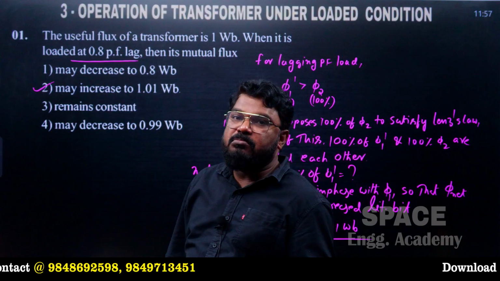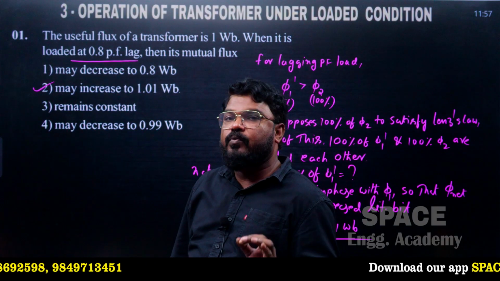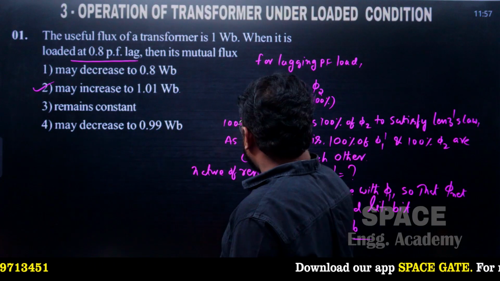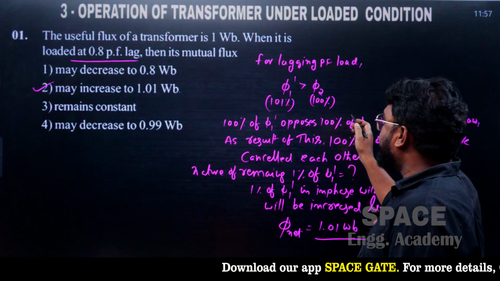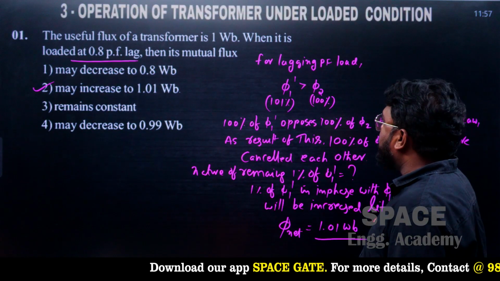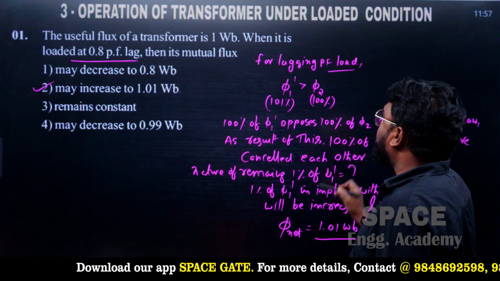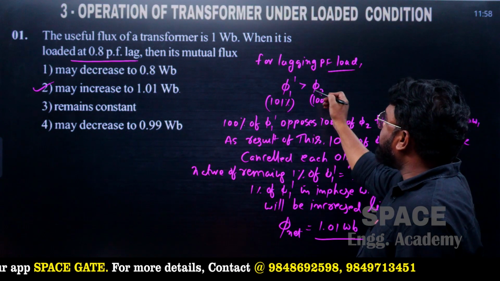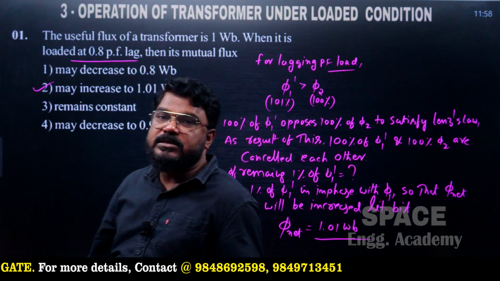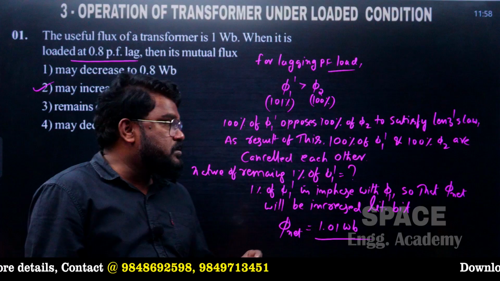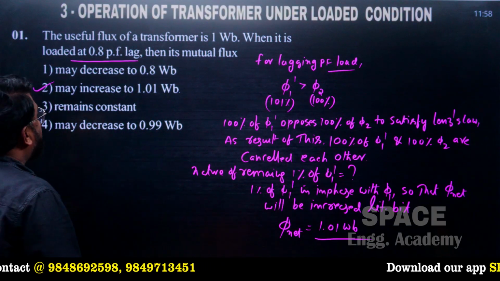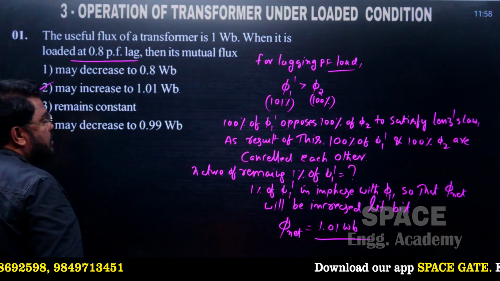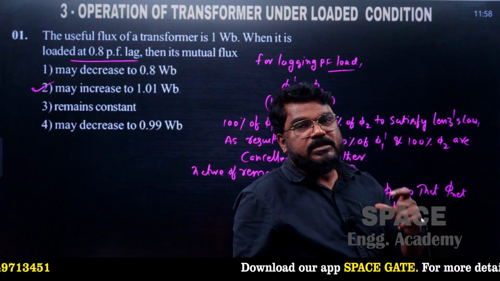So if the nature of the load is given, we need to verify the load component of the primary flux and also the secondary flux. For lagging power factor, what will happen? The load component of primary flux is a little bit greater than the load flux or secondary flux of the transformer. So for this question, option number 2 is correct.